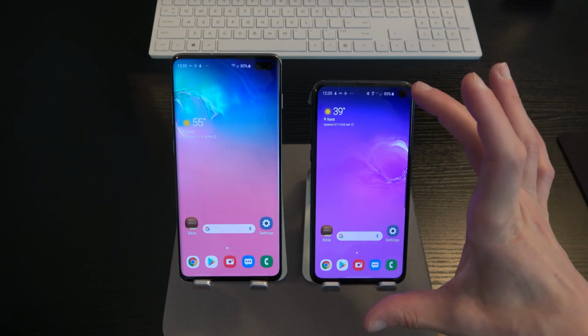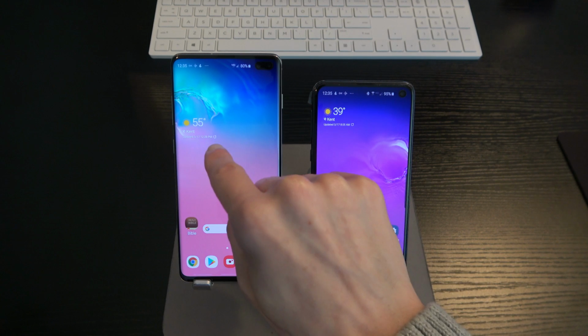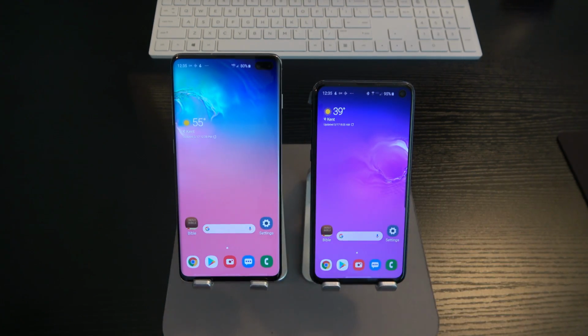So even though 5.8 is still a pretty big display, in 2019 it's considered small because we've got these all-screen displays now. It seems like nowadays anything below 6 inches is considered a small display. So 6.4 for the Plus, 5.8 inches for the S10e.